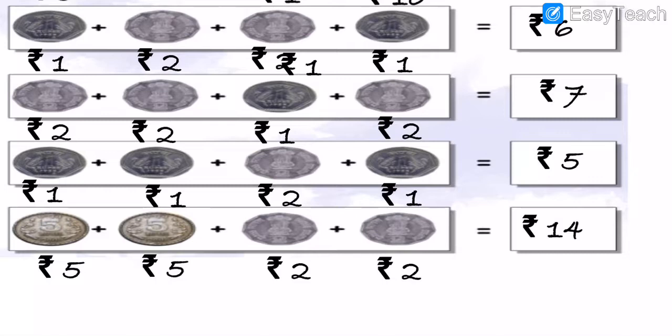Then if it is a 10 rupees coin, you should write 10 rupees there. If a 5 rupees coin is there, you have to write 5 rupees in the circle of the coin. And like that, my dear students, you have to write. And compulsorily you have to make a sign of rupees, the sign of Indian rupees, Indian currency.